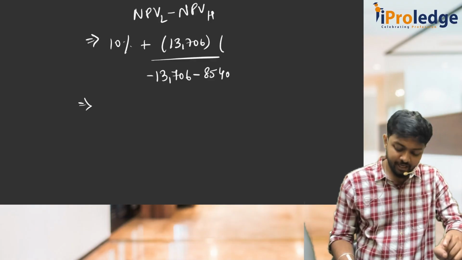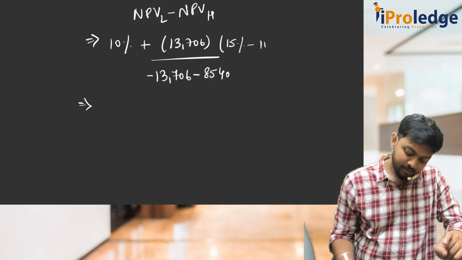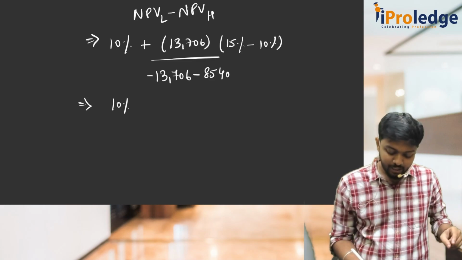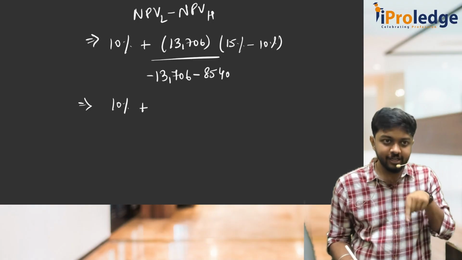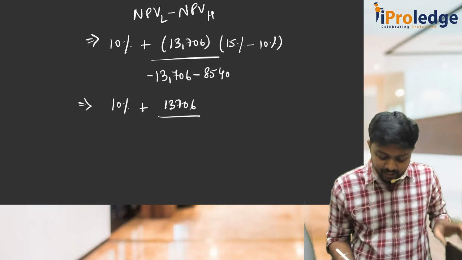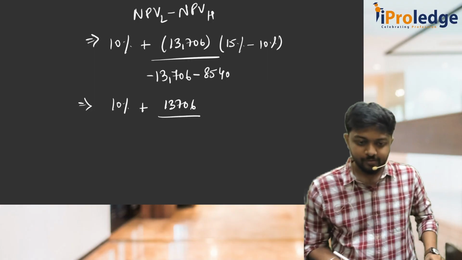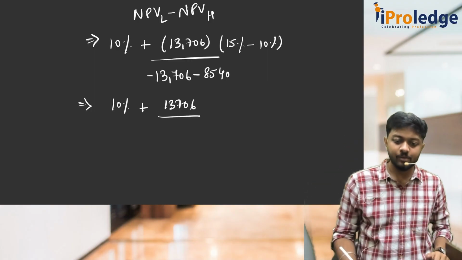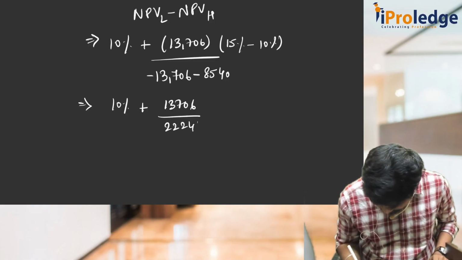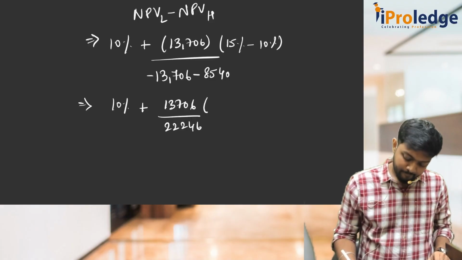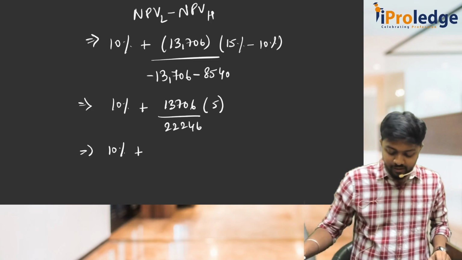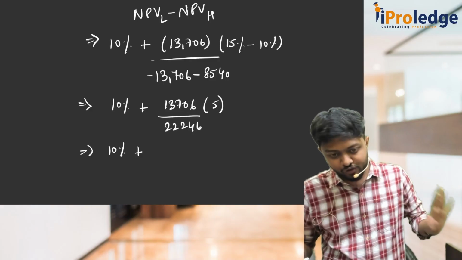And H, what is the higher rate? 15%. Minus lower rate is 10%. So solve for it. Minus minus becomes plus, so I'll keep it as positive, because the numerator is negative and the denominator is also negative. So 13,706 divided by 13,706 plus 8,540, you have to add it. So 10% plus 13,706 into 5 by 22,246.